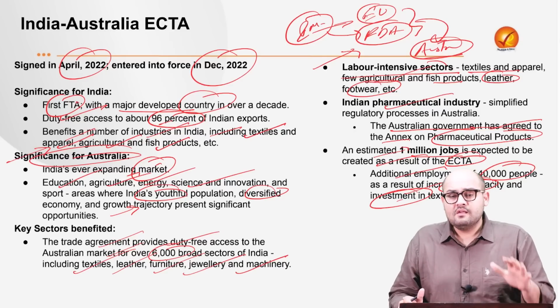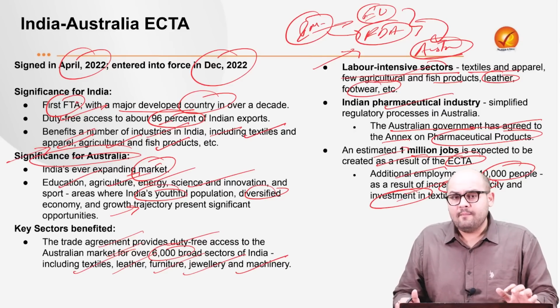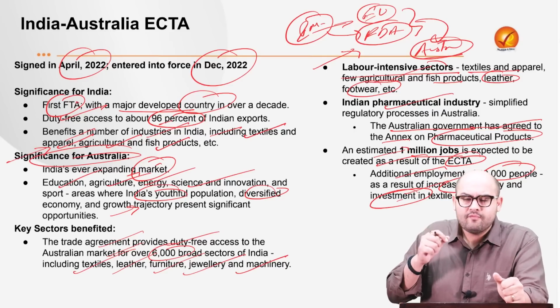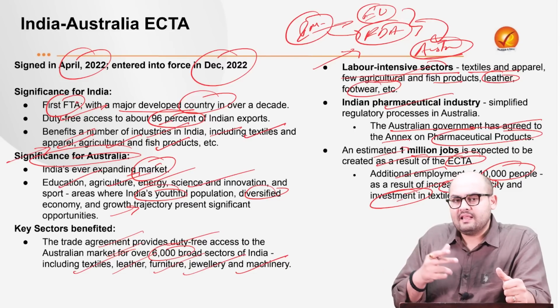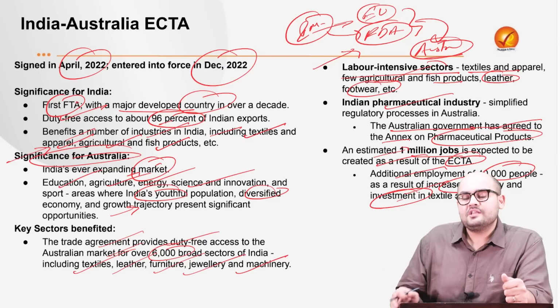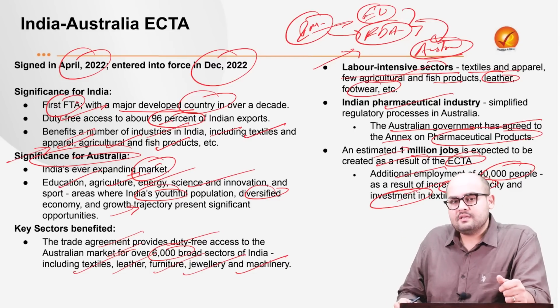But initially what we see is that this is faring well for India and Australia, and there needs to be more focus on different sectors by both Australia and India so that we can truly realize the potential of this particular economic cooperation and trade agreement.